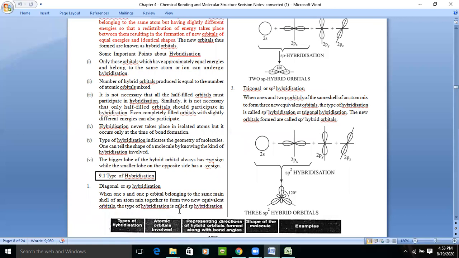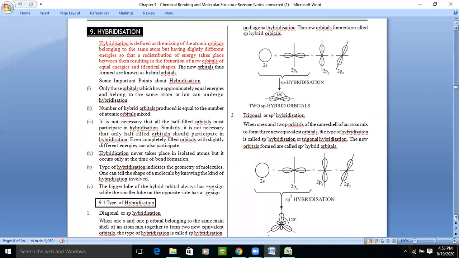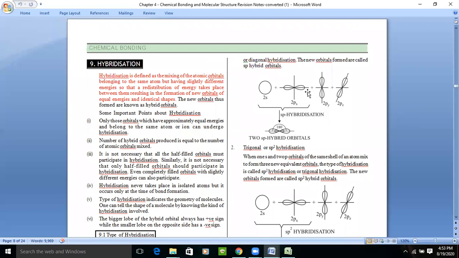In VBT, we discussed head-to-head overlapping. So in sp, one s orbital and one p orbital take part in hybridization, and that has to be 2pz because it is positive, right?